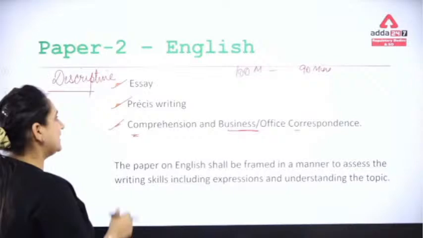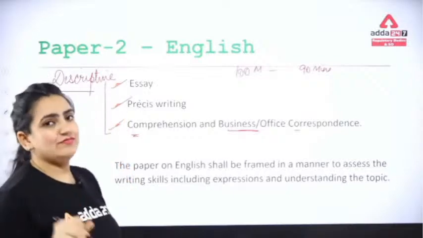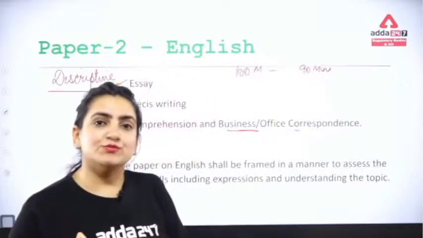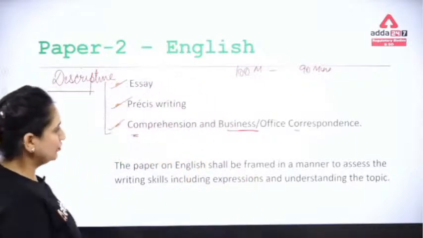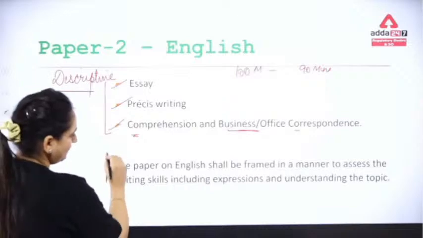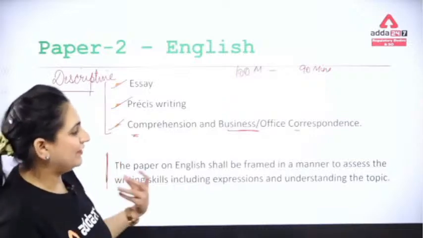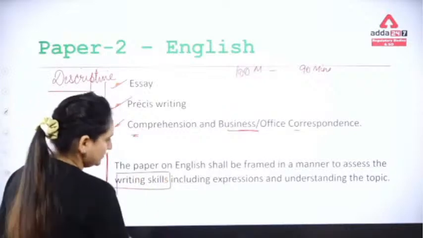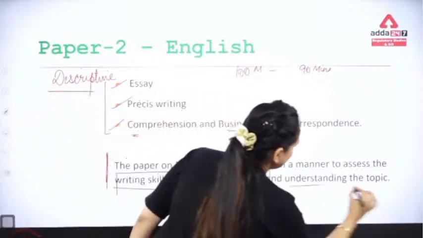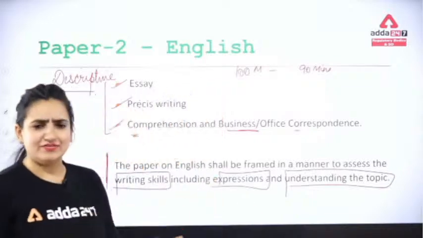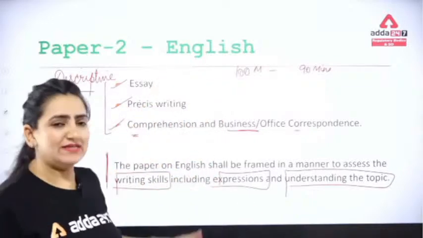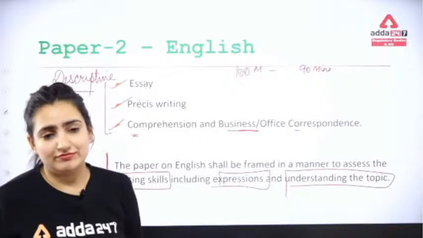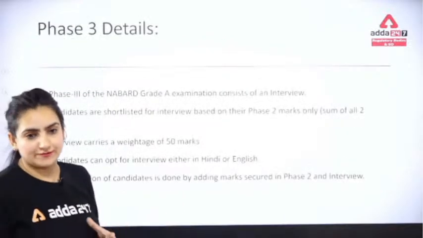Again, we will make sure everything is very clear for paper number 2, that is, the English part. The paper on English shall be framed in a manner to assess the writing skills, including expression and understanding of the topic. This is very evident, clear, crisp and concise: we should not deviate from the topic. We should be well versed here.